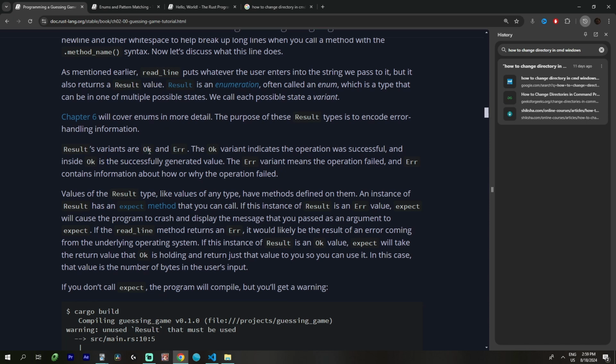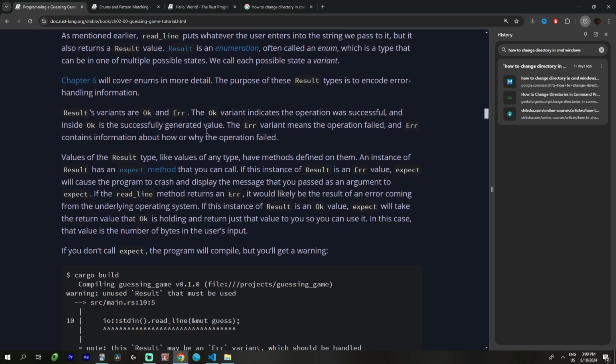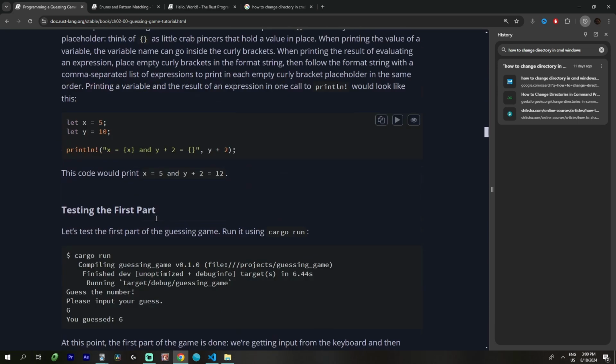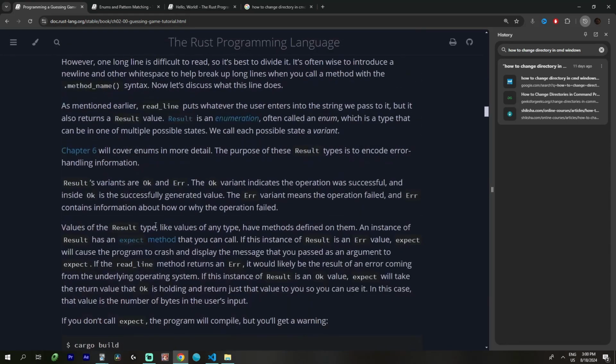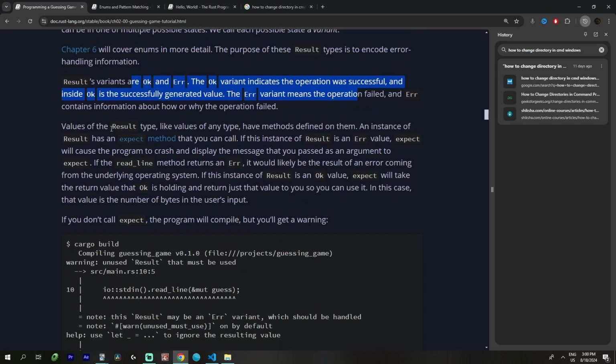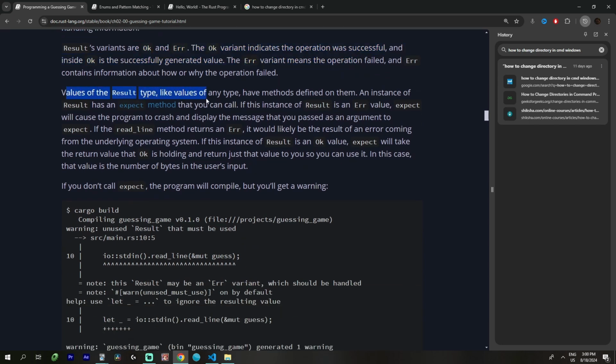If I wanted it to be something like "right on" and "get out of here", it could be. And yeah, let's keep going. An Err contains information about how and why the operation failed. Okay. Result's variants are Ok and Err.